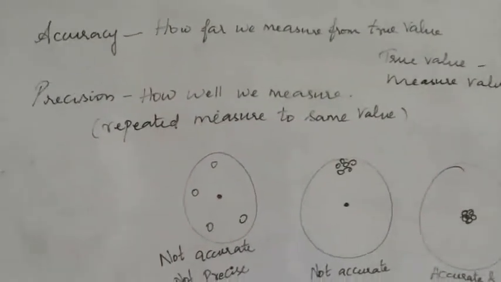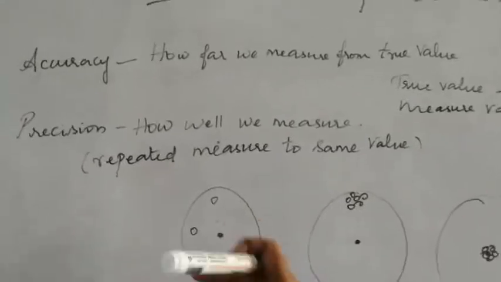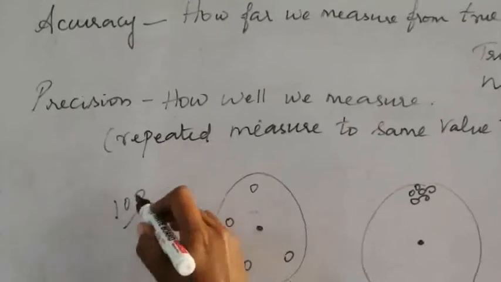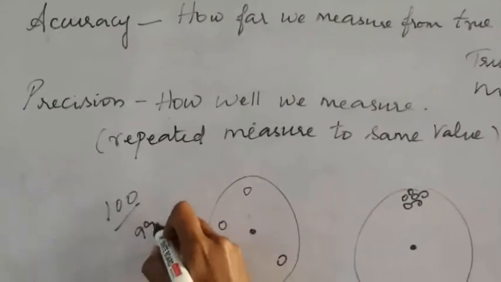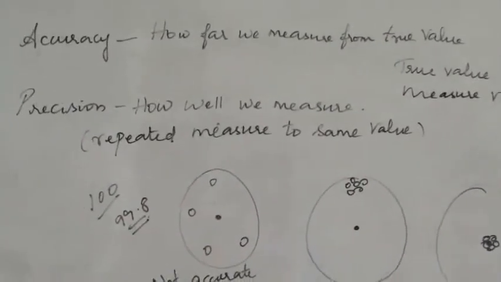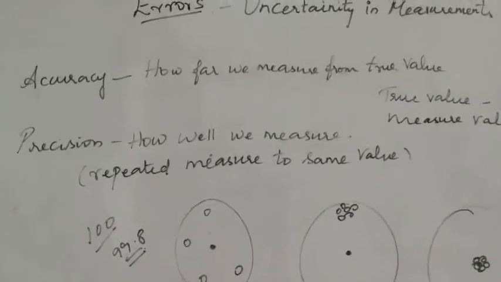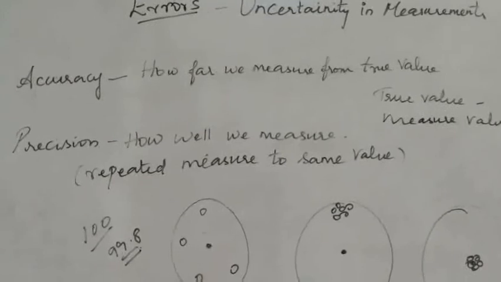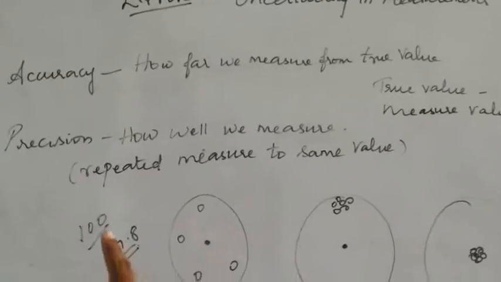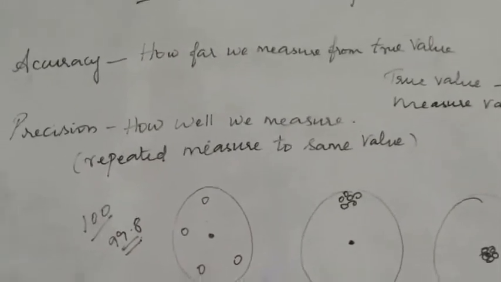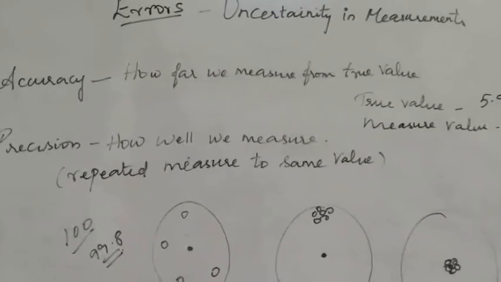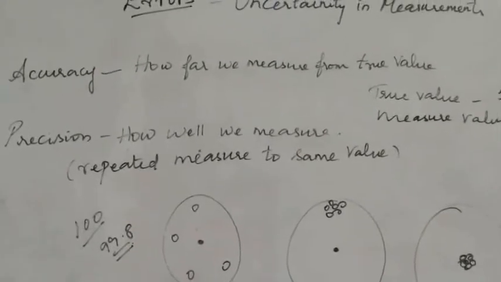Say for example, if you take a measurement and the exact proper value without error is 100, and you measure the value to be 99.8, then there is some deviation from the exact value, which is called the error. This change is because of some mistakes in the measurement. This is called the uncertainty. This 100 is a certain value and this 99.8 is the deviation in the value, and there is some uncertainty, which is called the error. This is actually the error value.